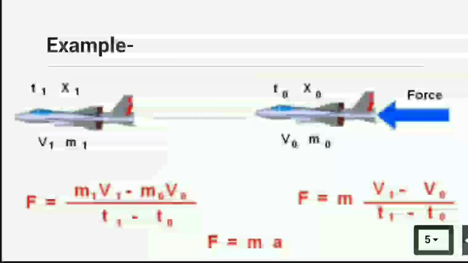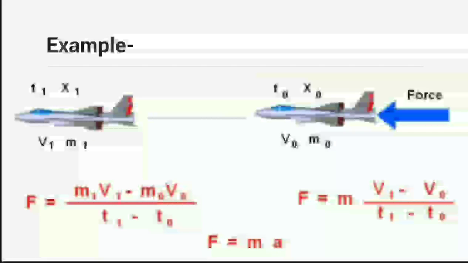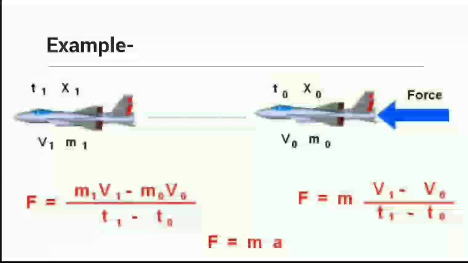For example, to show this formula of F equals mass into acceleration, here I provided one example. You can see on the right side there is one plane at its initial condition, defined by position x0 with time t0, velocity v0 and mass m0. When you apply the force, the plane is in a new condition, at a new position x1, defined by time t1, velocity v1 and mass m1.